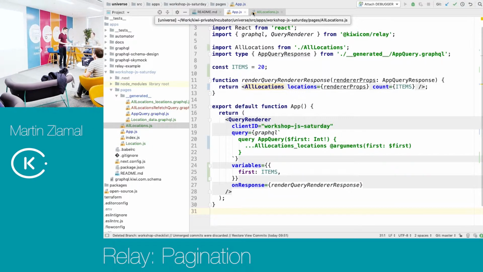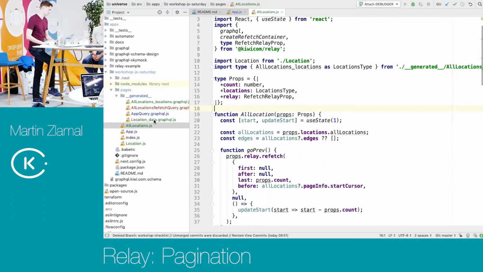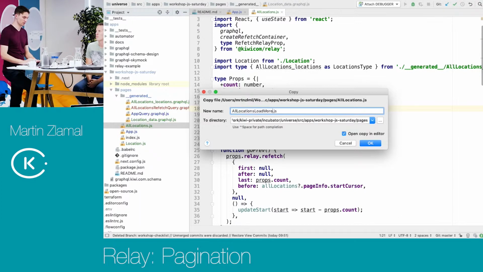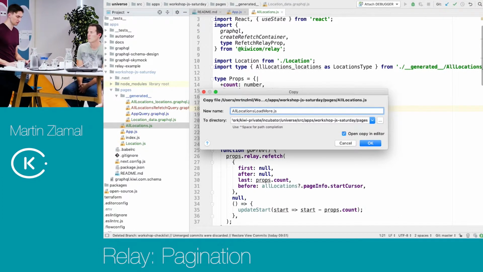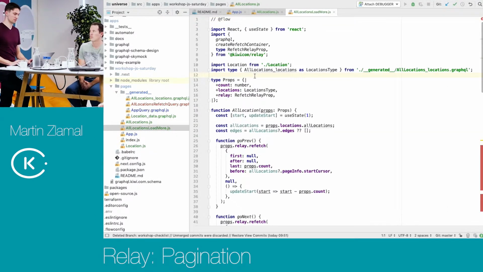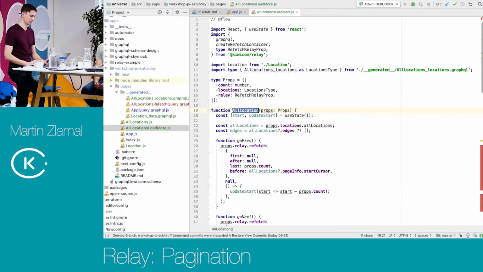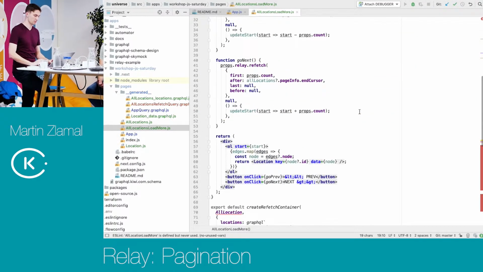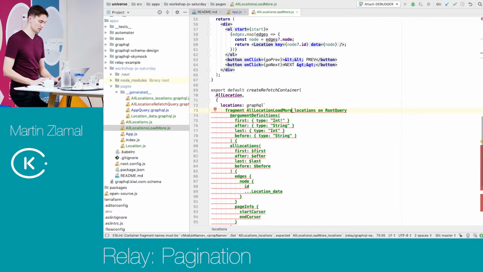It would be a pity to destroy this pagination, so we could maybe copy it, just keep it there, but we will do all locations load more. I'm just copying the file we just created in order to create a new file, and we will just tweak it a little bit. So my new file is here with a new name, and since I changed the name of the file, even the fragment has to be updated. So I will update the name of the fragment.